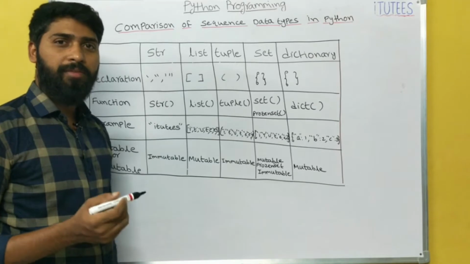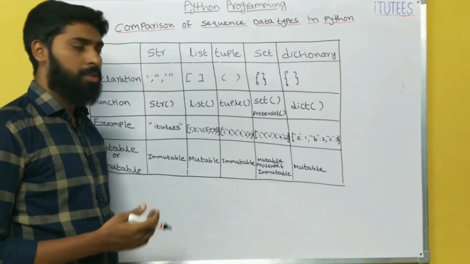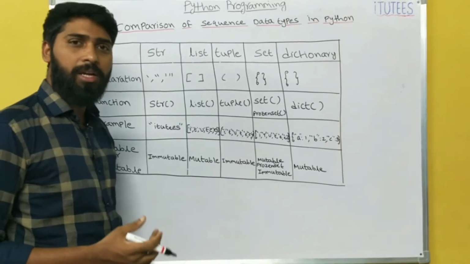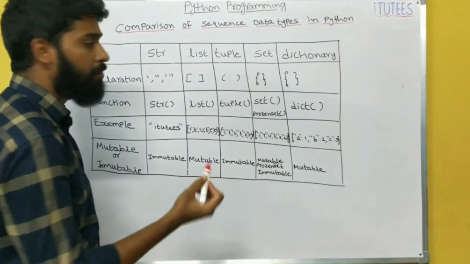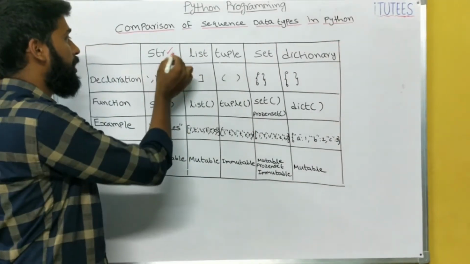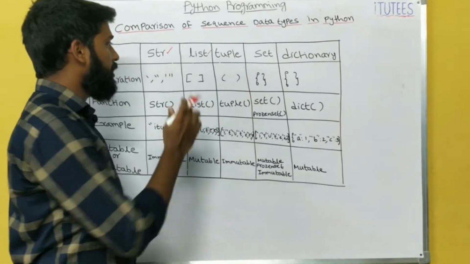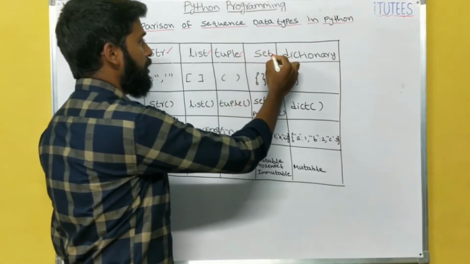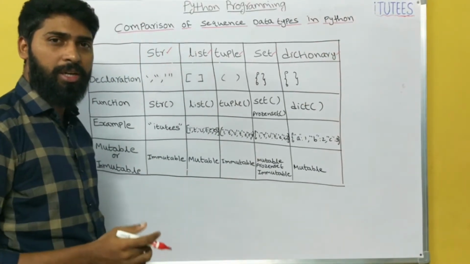In previous classes, we discussed different sequence data types available in Python. So now in this class, we are going to discuss the comparison of sequence data types in Python. So what are the different sequence data types available in Python? One is string. String is a sequence data type, that means it's a combination of characters, numbers and special characters. List is also a sequence data type. So like that, tuple, set, dictionary. All these data types are sequential data types.